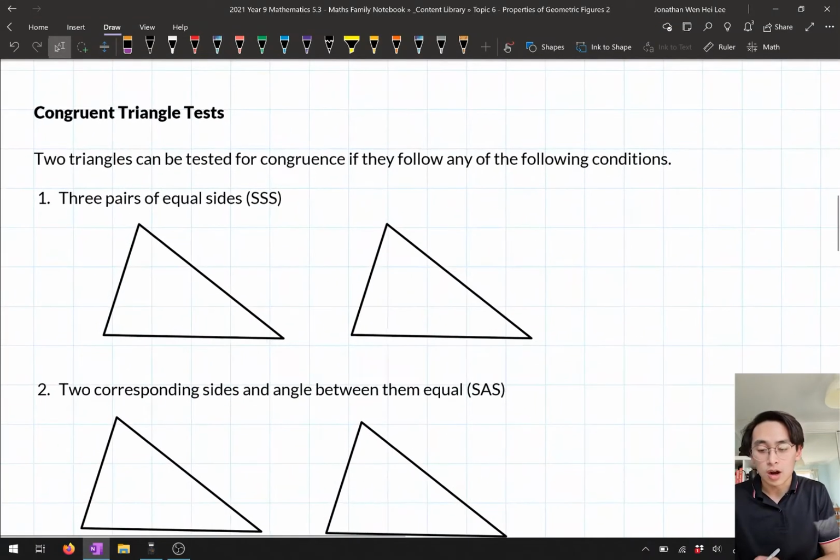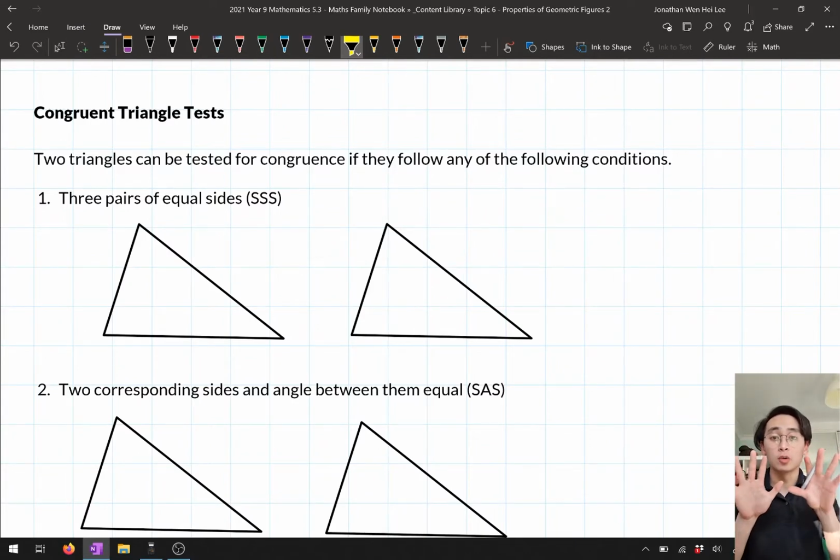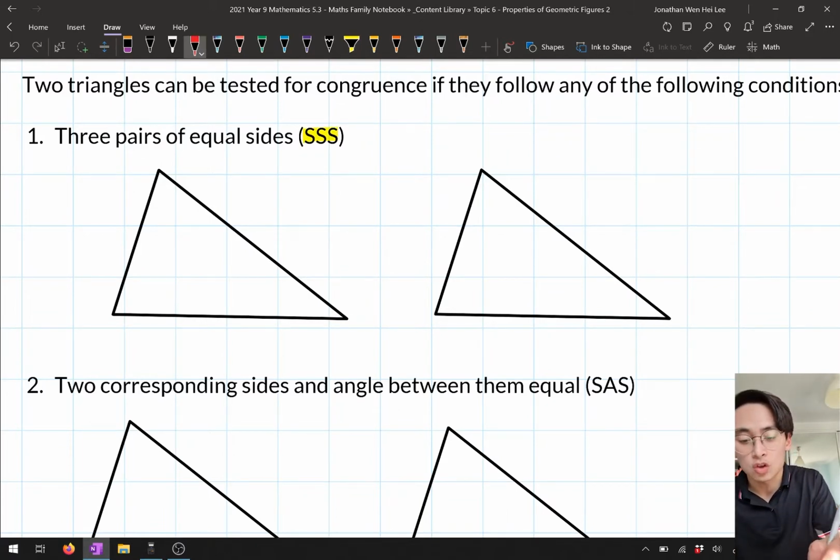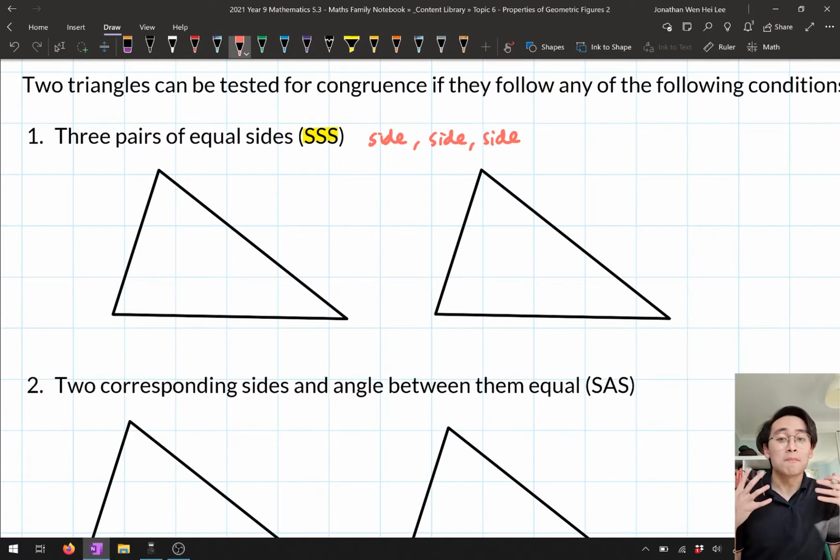So if you have a look here, two triangles can be tested for congruence if they follow any of the following conditions. So if a pair of triangles satisfy any of the 4 following tests that I've listed out here, that means that they are both congruent. So let's go through the 4 tests here. The first one is if they have 3 pairs of equal sides, and we call this test SSS. SSS is just short for side, side, side. So if the 3 sides of my 2 triangles are matching and they're equal to each other, that means that our 2 triangles are congruent.